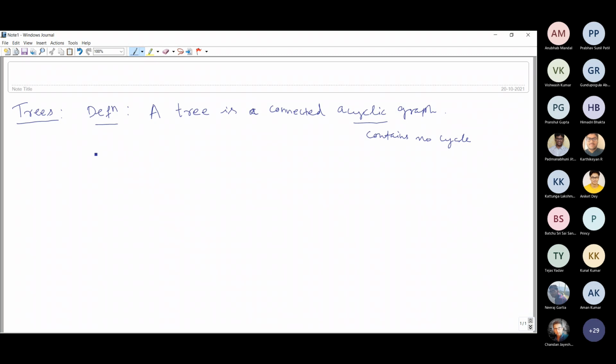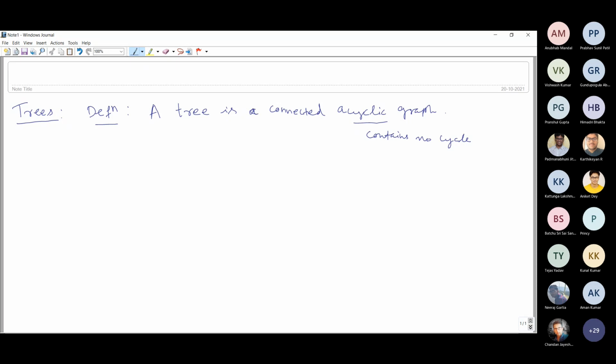Whatever we are doing now, all these terminologies and results, again we are focusing on graphs only, not digraphs. So here we are considering all undirected graphs.